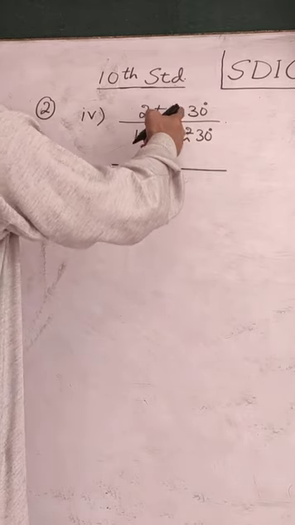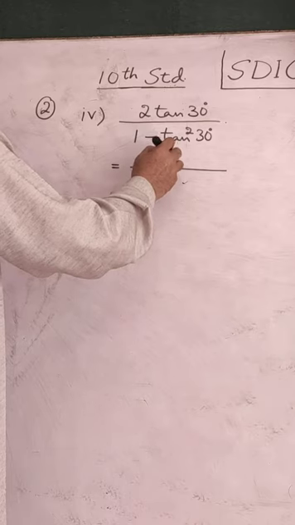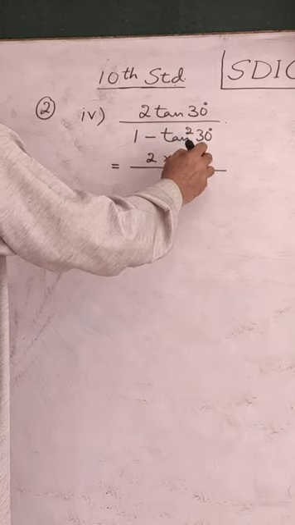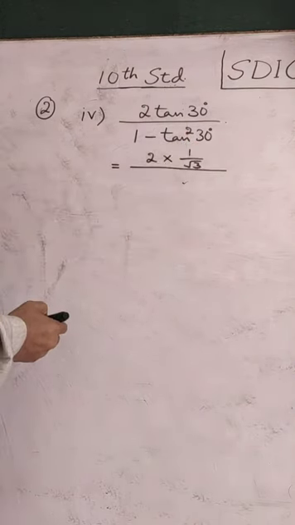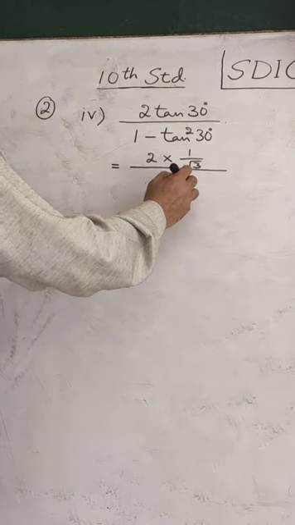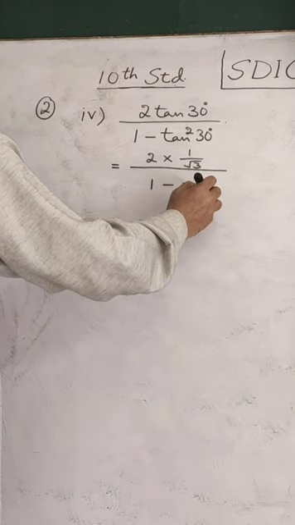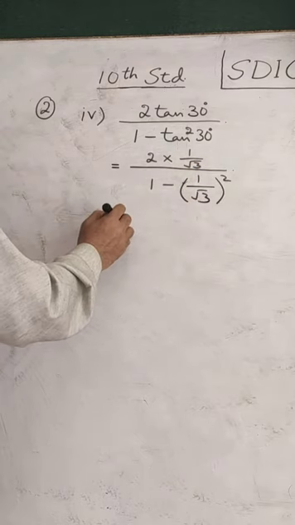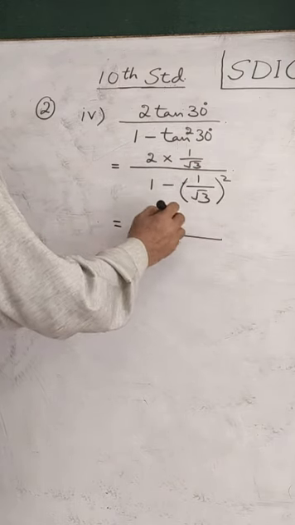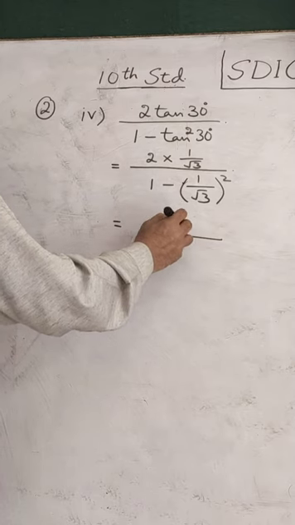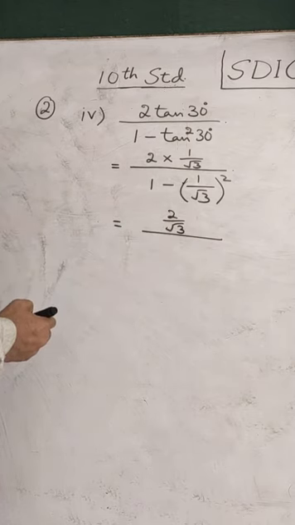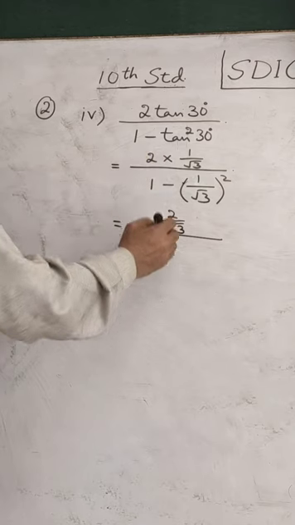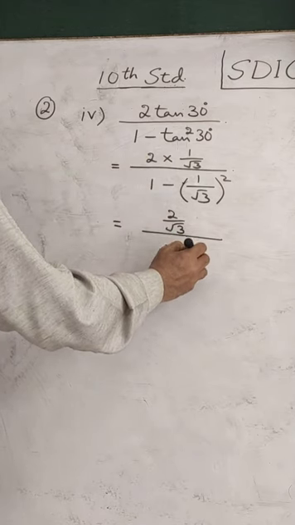This time you have to use value of tan 30. It will be 2 into 1 by under root 3. Tan 30 is 1 by under root 3. Divided by 1 minus 1 by under root 3 whole square. Square of tan 30 is there. When we simplify this, it becomes 2 by under root 3 numerator. We multiplied these. Divided by 1 minus 1 by 3.